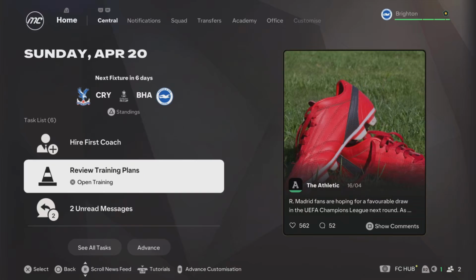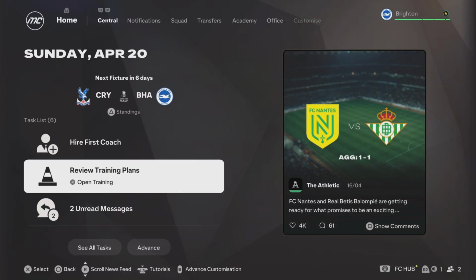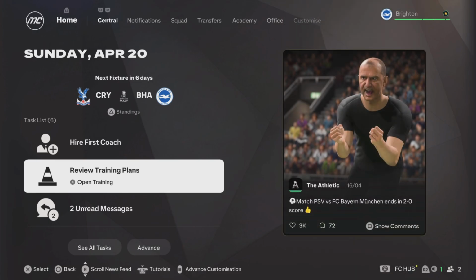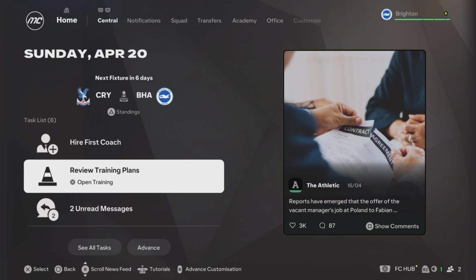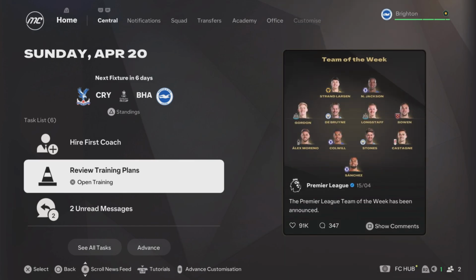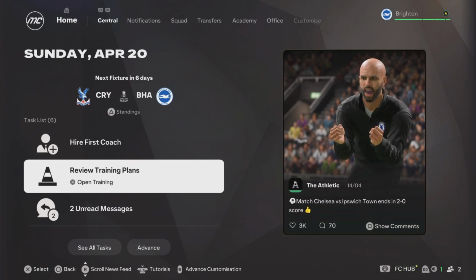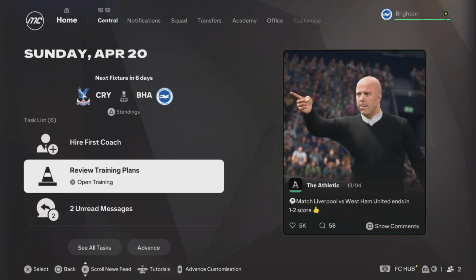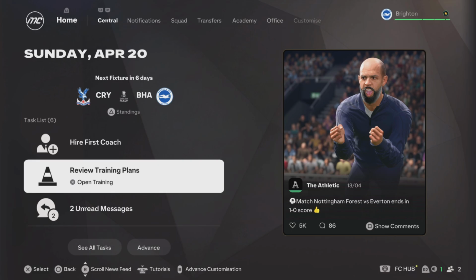So you see exactly where it is. We've simulated the league season. Well, not even just the Premier League, but the focus is the Premier League. I've used Brighton to simulate it. I haven't managed any games. I've just let it go through the calendar, just simulated through the calendar, from the point that they had it, like the 10th of December or something, all the way to the end, and we're at the end.